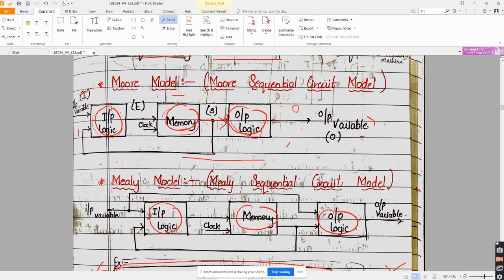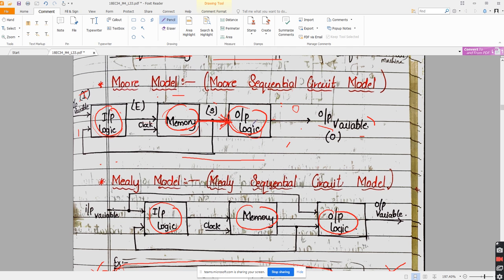Getting? Yes or no? Here the output variable is fed by the output logic, and the output logic depends only on the output of this memory. There is one more line which is fed back as a feedback path. Don't worry about the feedback path. I am concerned only with the output variable.